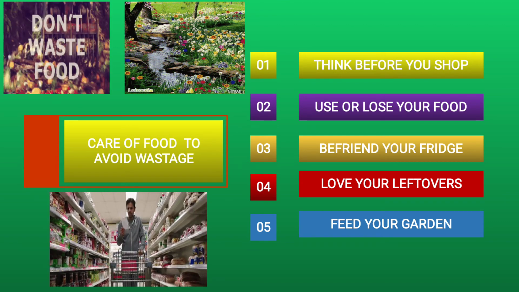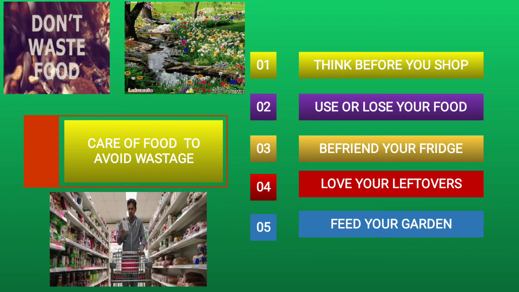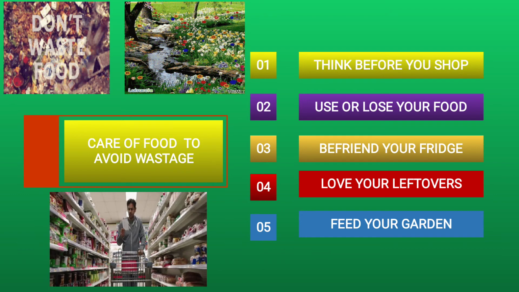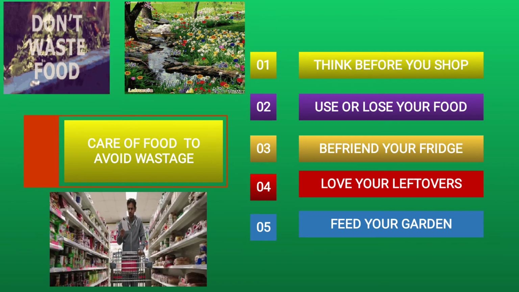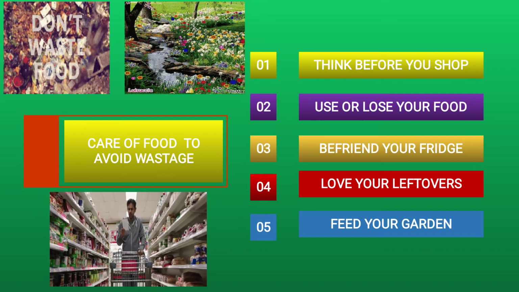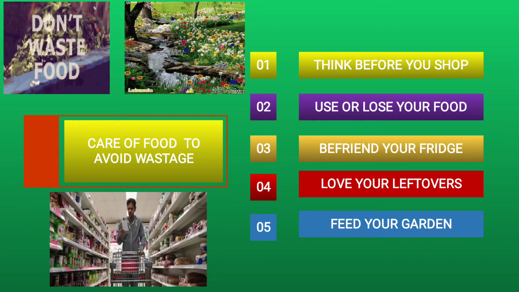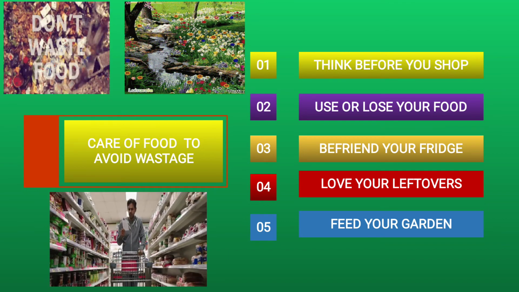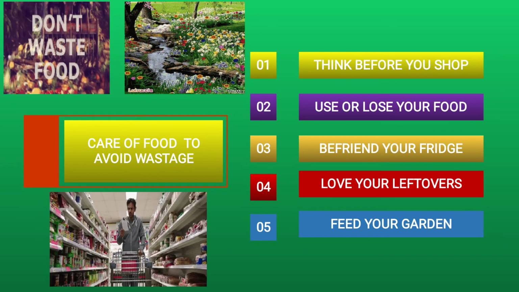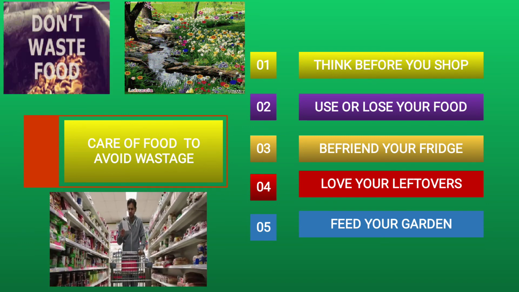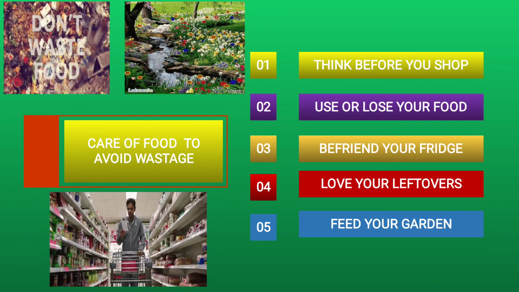Suppose I have to take 1 kg of potatoes, I'll take 1 kg of potato. That time I won't be confused, oh mom only said to take potato, how much I don't know. So before going to the shopping, we have to make a list, that will save our money and our time also. Shop with meal in mind. Now how much quantity we need, that much only we have to shop.